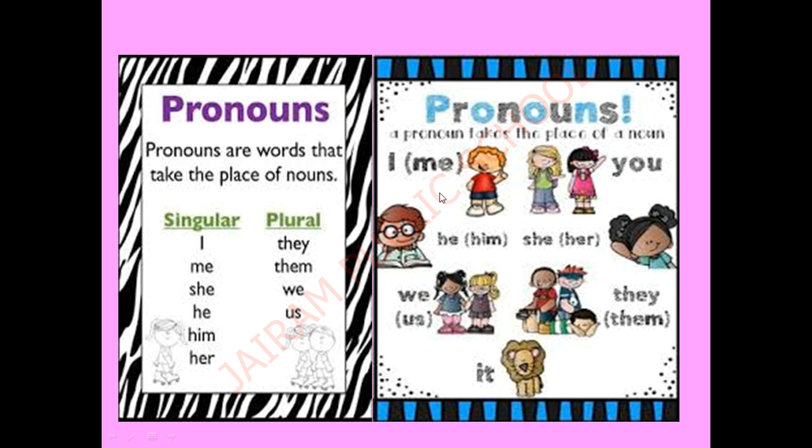If you see this picture, you will get a clear identification. See here, I means only one boy. Me means only one. You means only one. He means only one. Him means one. She and her mean one. But we, us mean more than one. They, them also mean more than one. For animals and objects we will use the word it. Have you all understood? Yes, very good. Shall we move to the next slide?